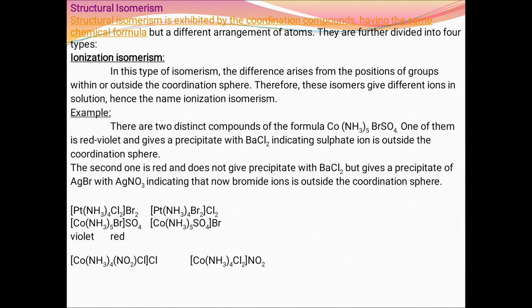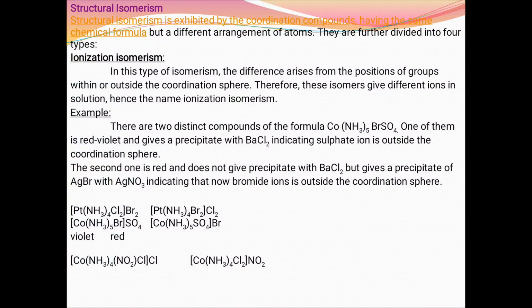Structural isomerism is defined by coordination compounds having the same chemical formula but a different arrangement. It has 5 types. The first one is ionization isomerism. It arises from the position of a group within or outside the coordination sphere. These isomers give different ions in solution, hence it is named ionization isomerism.